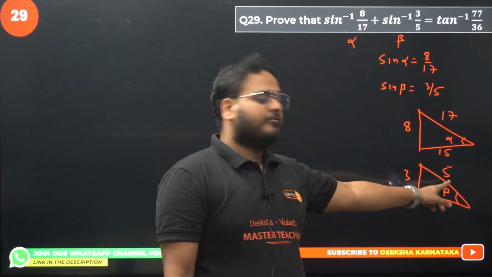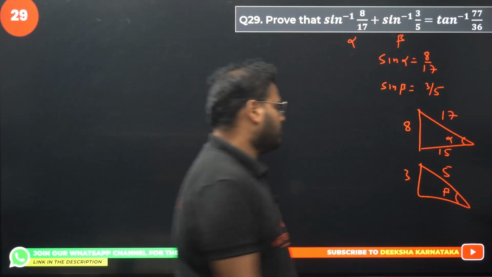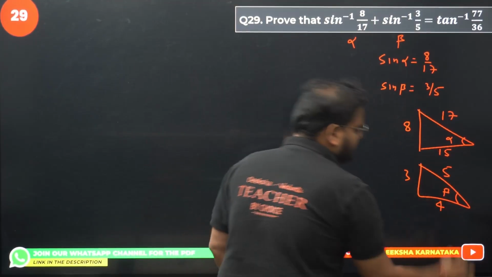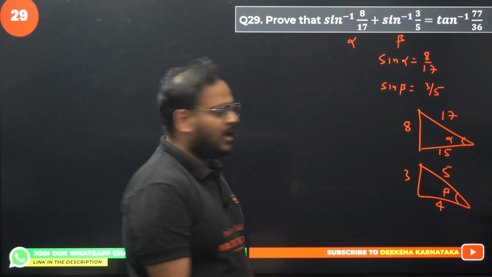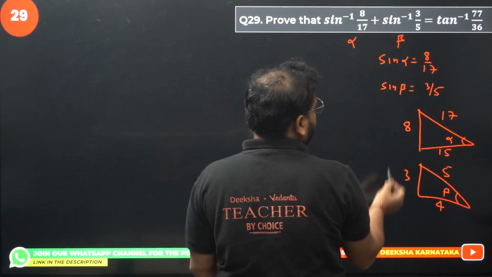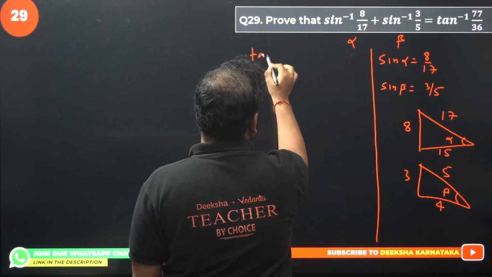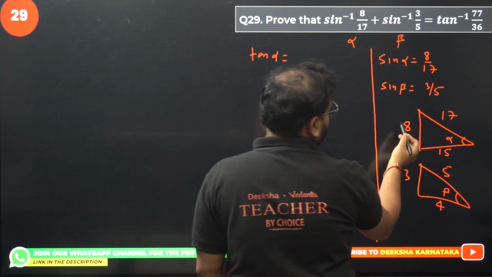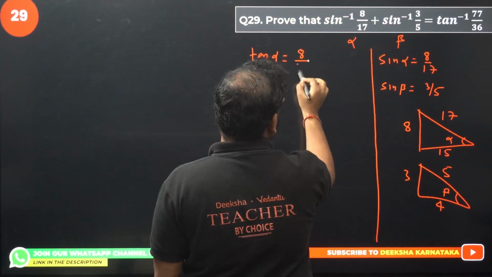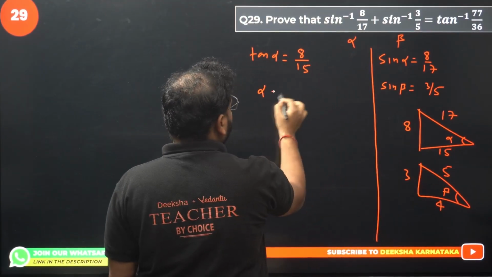Over here, 5 square is 25. This you all know. 3, 4, 5, right? Is the Pythagorean triplet. Now, write this alpha in terms of tan. So, write here tan alpha. You'll have here 8 by 15. So, write alpha from here.